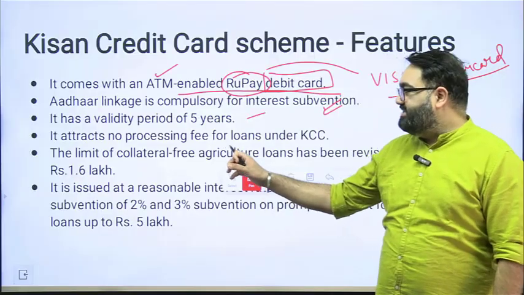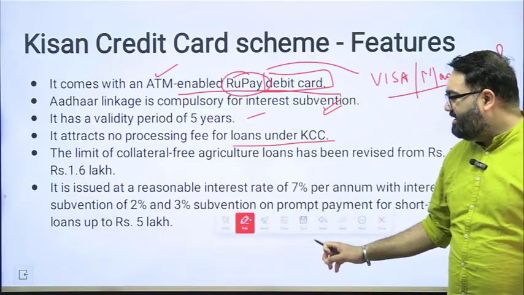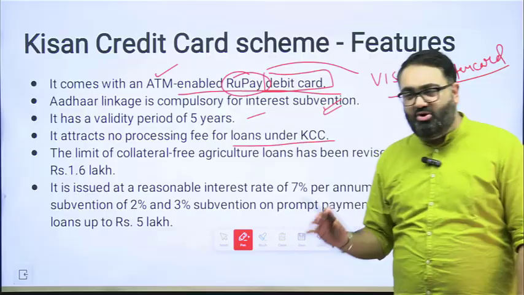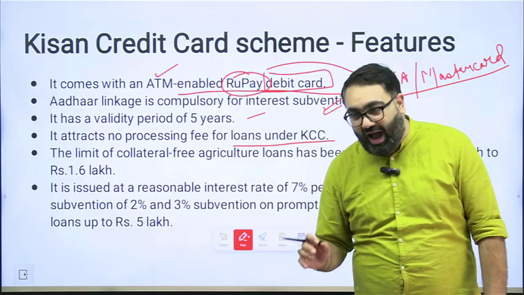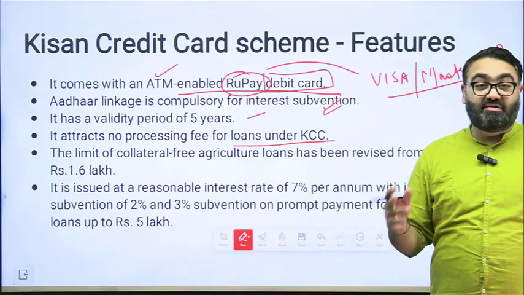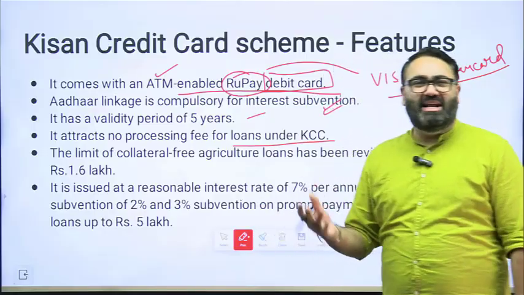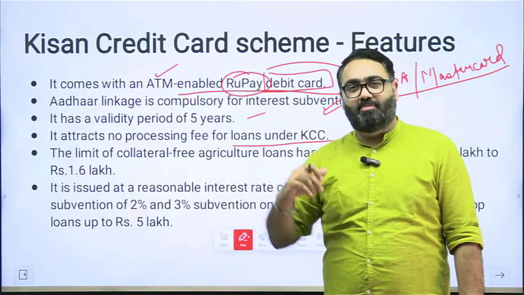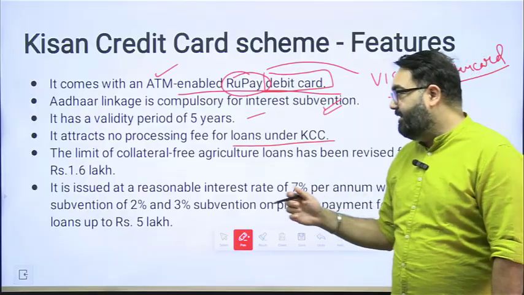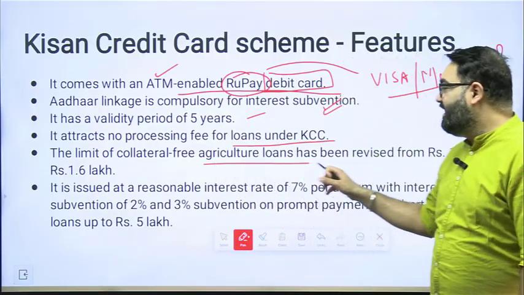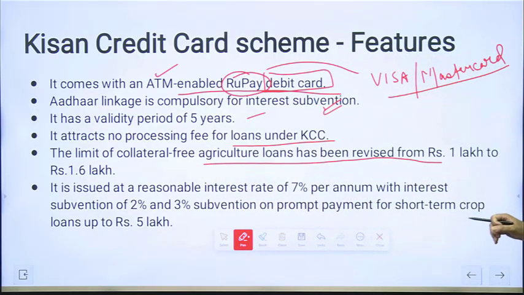There is no processing fee for loans under this. In most cases, when you go and take a loan from the bank, they actually put a processing fee. It's kind of documentation charges: they are giving you the loan, and a part of it they will take as a processing fee. Limit of collateral for agricultural loan has been revised from 1 to 1.6 lakh.